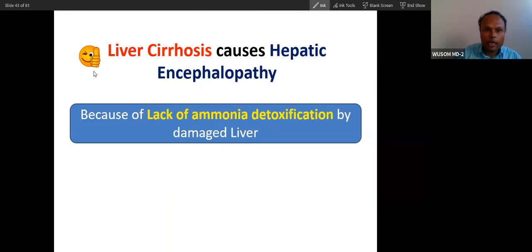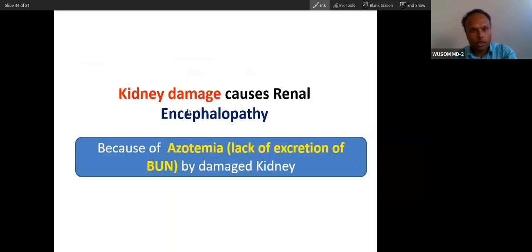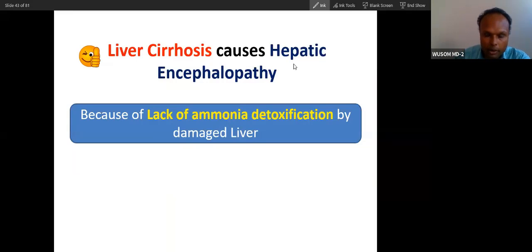You can see what liver cirrhosis is, and how liver cirrhosis causes encephalopathy because of lack of ammonia detoxification. What is the cause of encephalopathy in renal encephalopathy? There are two types of encephalopathy. Encephalopathy because of high ammonia, because of damage to the liver, is called hepatic encephalopathy.